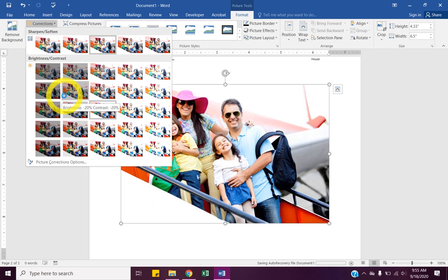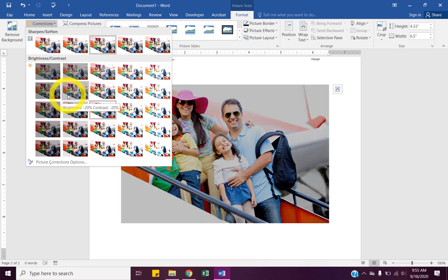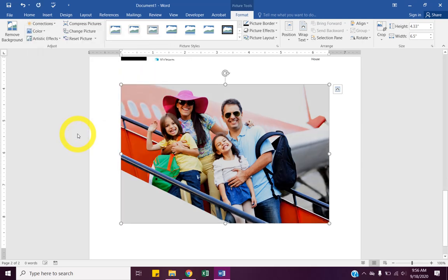So let's do brightness and contrast, -20 brightness and +20 contrast. So if you can see where I am, that's where it is. Kind of makes the background a little bit darker. So I'll click that to choose it.